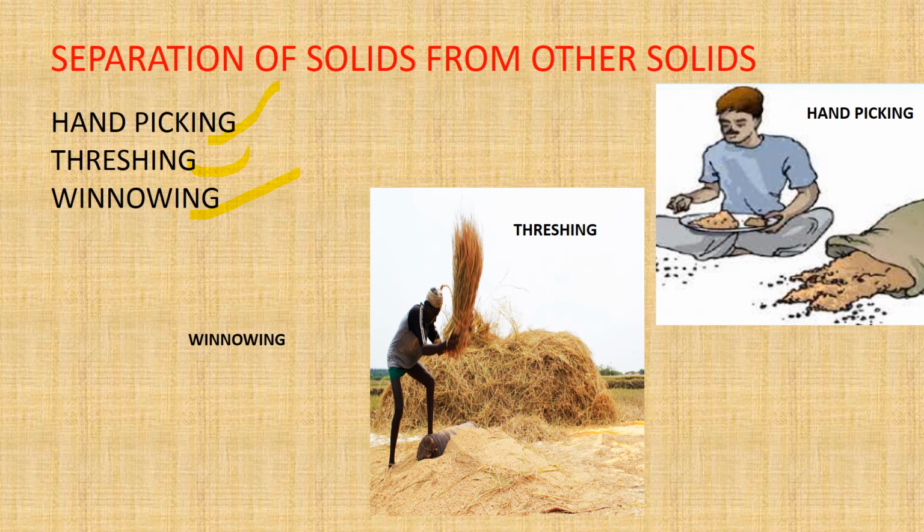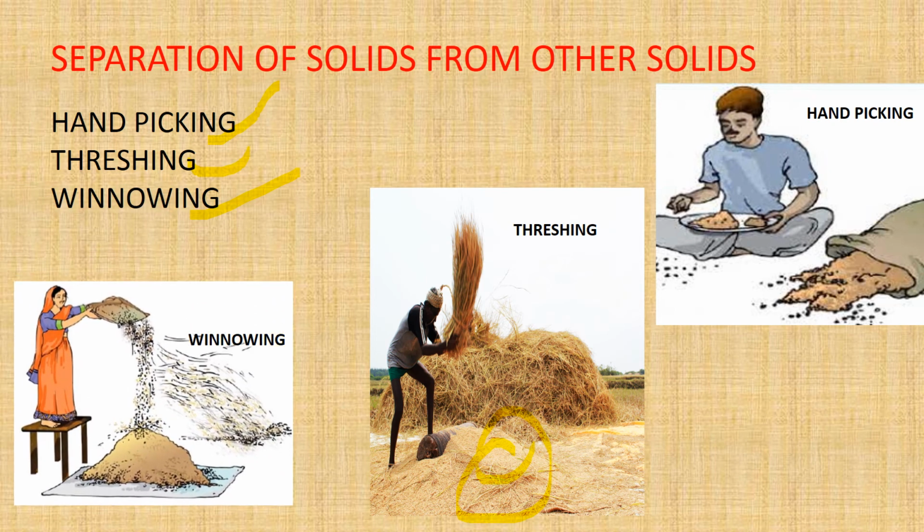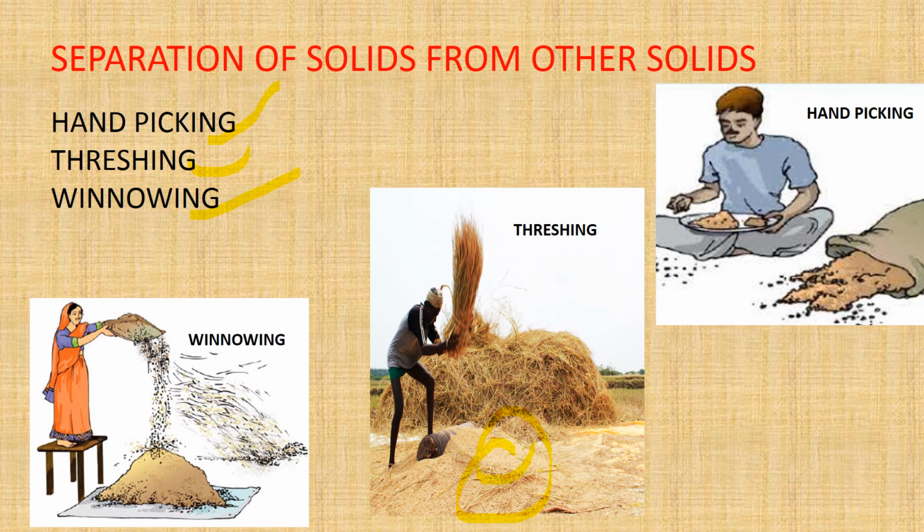You can see so many grains on the floor. This is threshing, solid from solid. Now the lady is doing winnowing, so the heavier particles fall down and the lighter particles fall apart. These three methods separate solids from other solids.